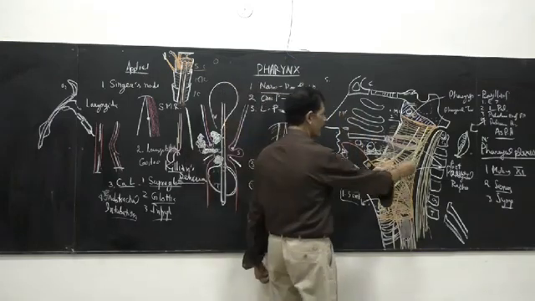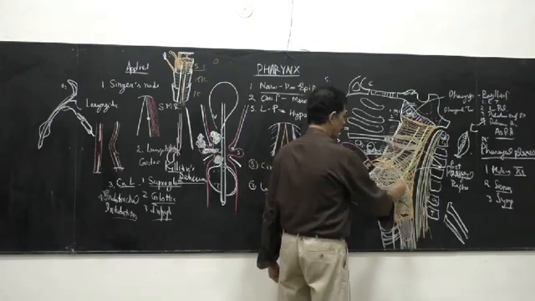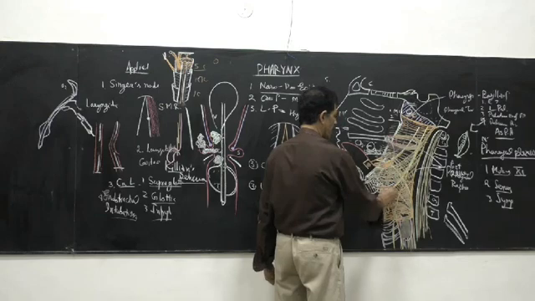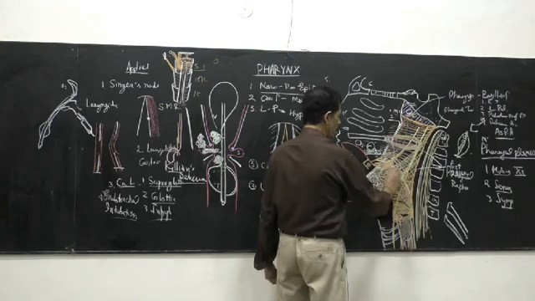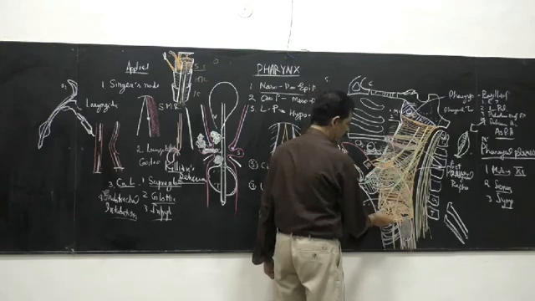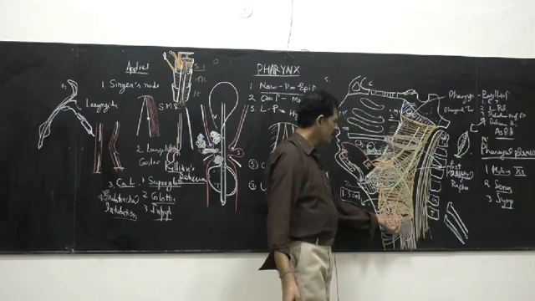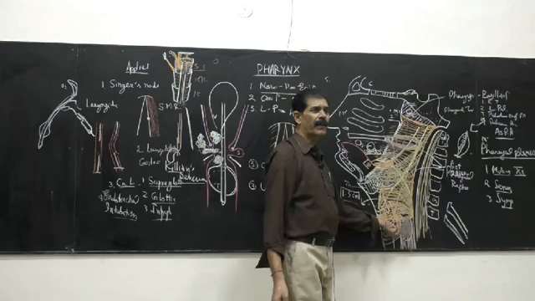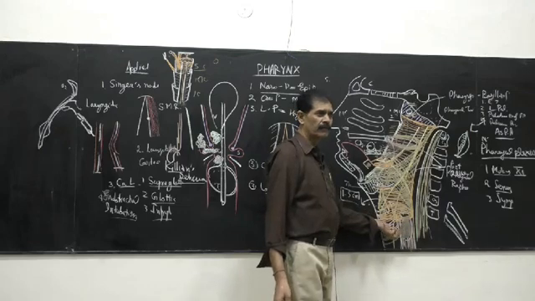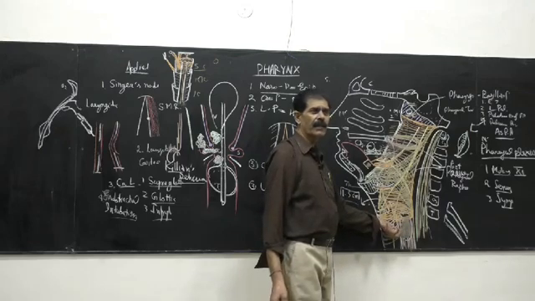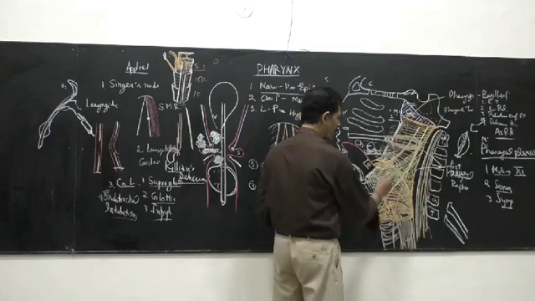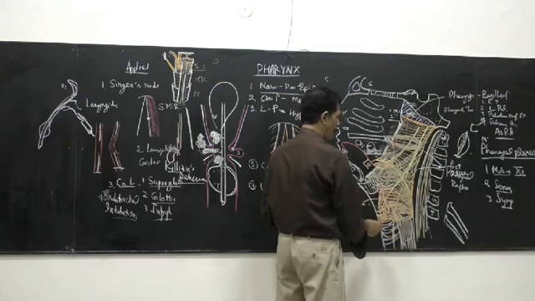So the vagus nerve will give the superior laryngeal nerve, which divides into internal and external. Then there is a gap between the inferior constrictor and the esophagus. What passes through this? All structures of the tracheoesophageal group, that is the recurrent laryngeal nerve and the inferior laryngeal artery and vein. So you have to remember the gaps and what passes through them.